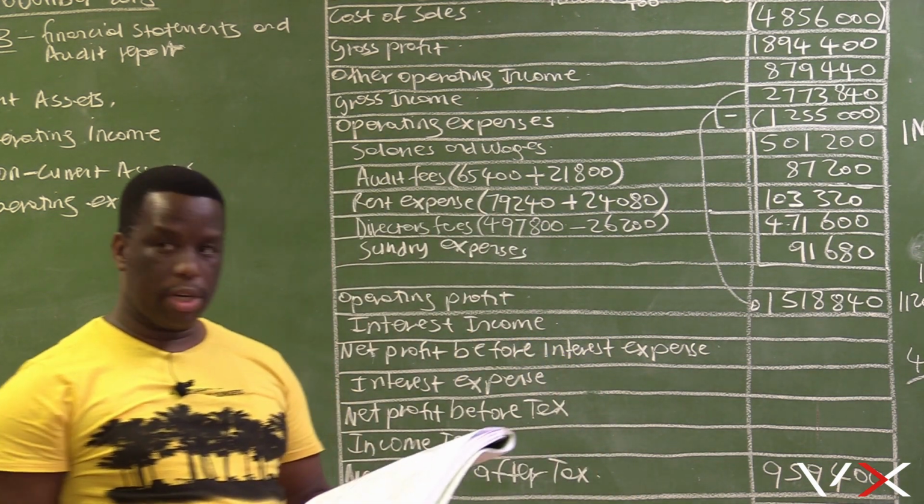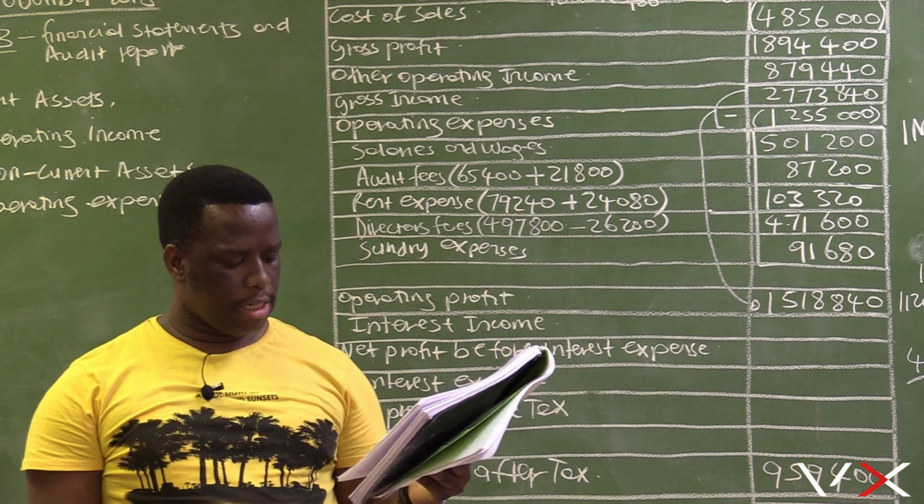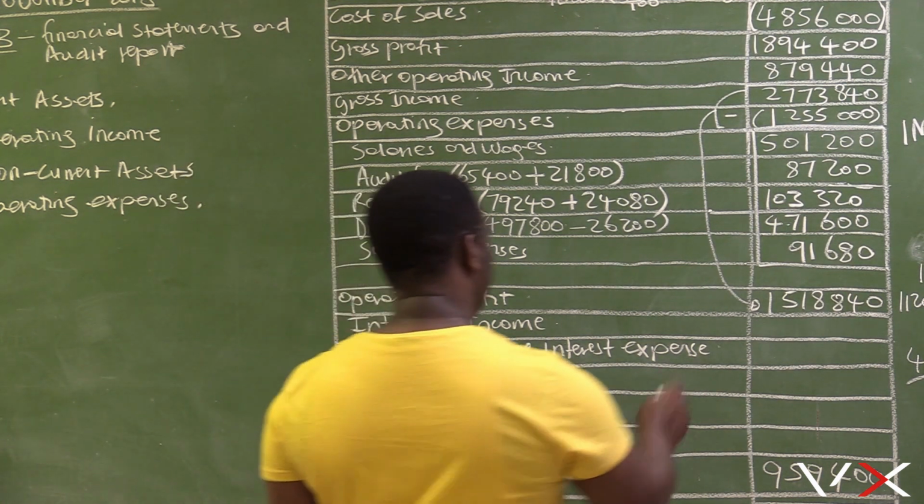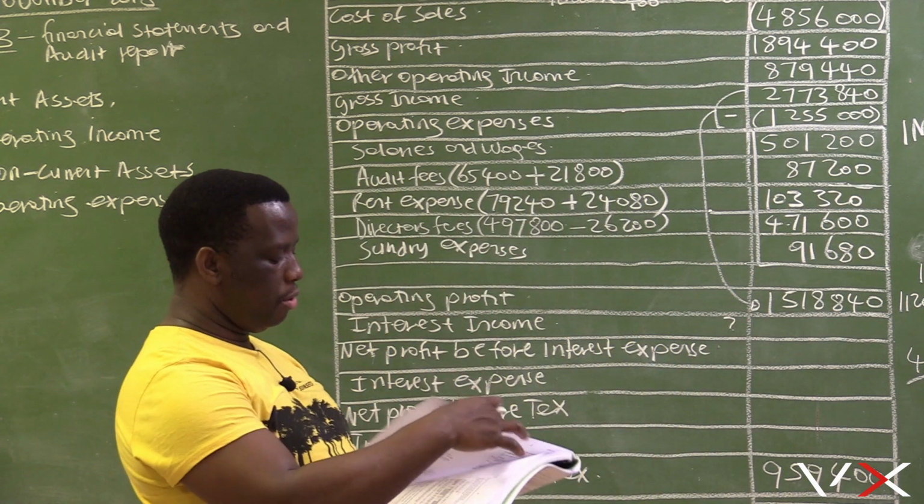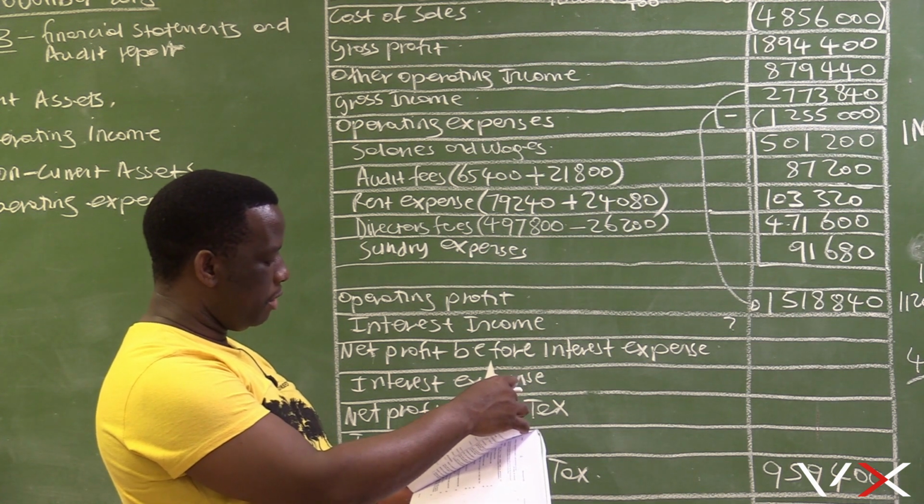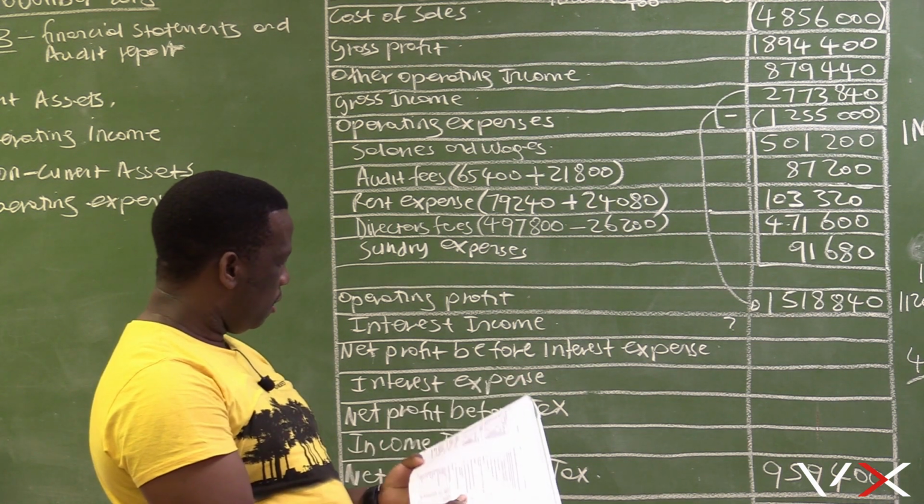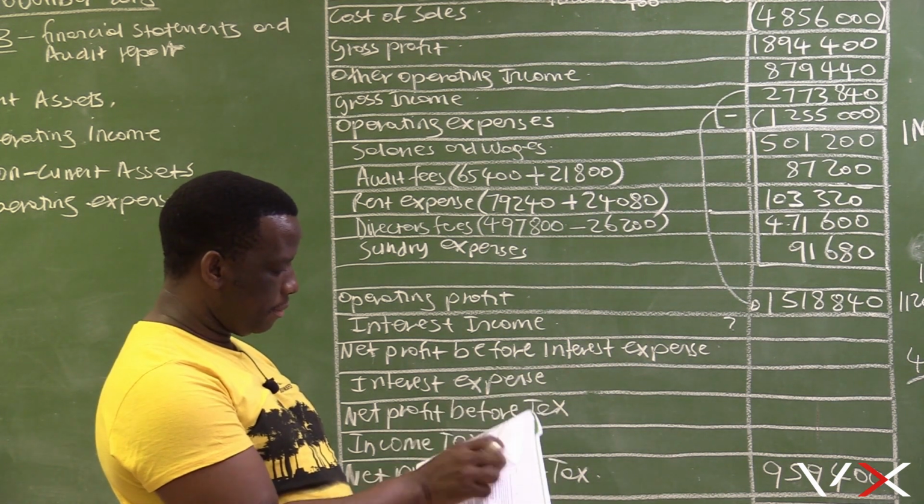Now we want to record interest income. Our interest income is not given here. The interest on fixed deposit was not given. Let's check on the transaction there. There is no transaction that talks about the interest on fixed deposit. So let's skip this.